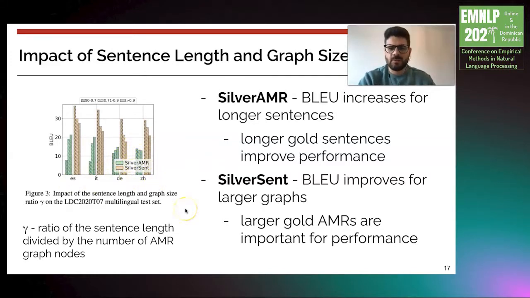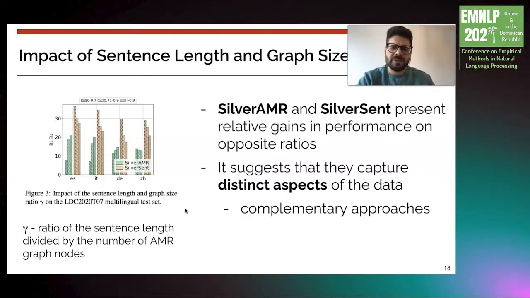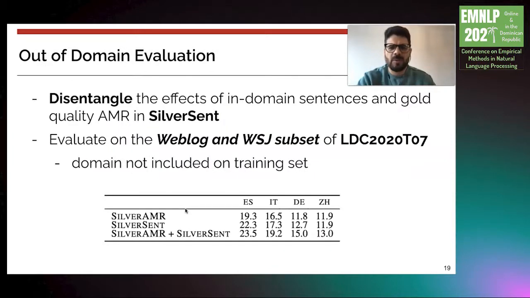sent. First, in silver AMR, the BLEU scores increase for longer sentences, so this suggests that longer gold sentences improve performance. On the other hand, in silver sent, the BLEU scores improve for large graphs. This suggests that large gold AMRs are important for the performance. So the silver AMR and silver sent approaches present relative gains in performance in opposite ratios. So it suggests that they capture distinct aspects of the data, suggesting that these two different kinds of silver data are complementary.